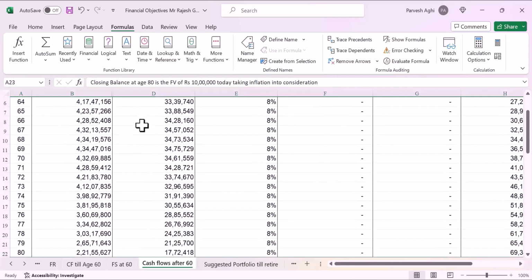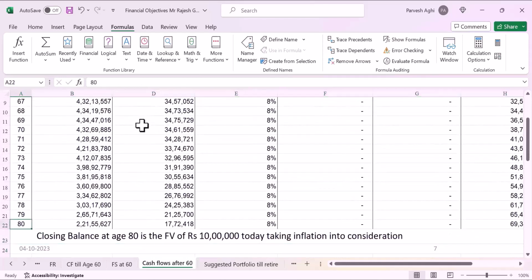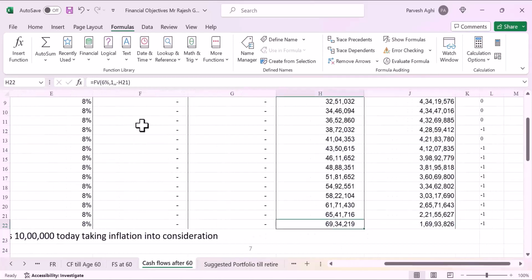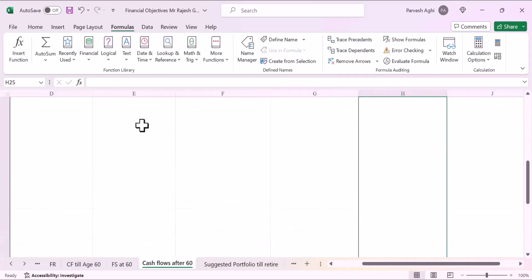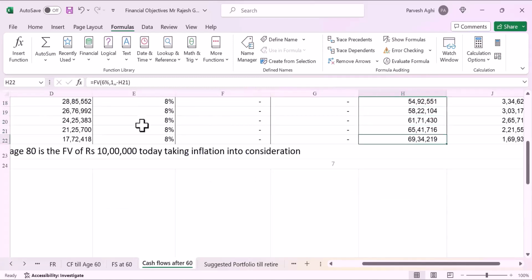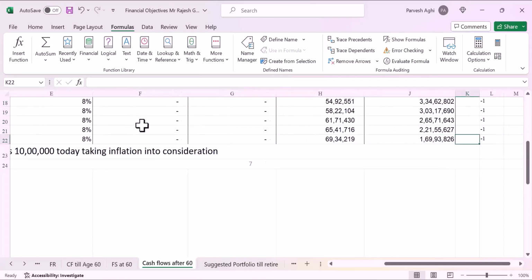Which means that at the age of 80, he'll still have an opening balance of 2 crore 21 lakhs. He's going to earn 8% interest on that, and his expenditure will go up by 6% per annum because of inflation. So he's going to spend 69 lakhs 34,000. That means he will have 1 crore 69 lakh with him.